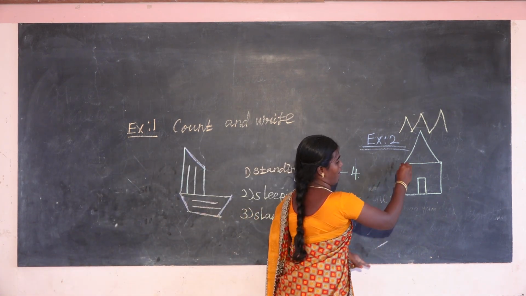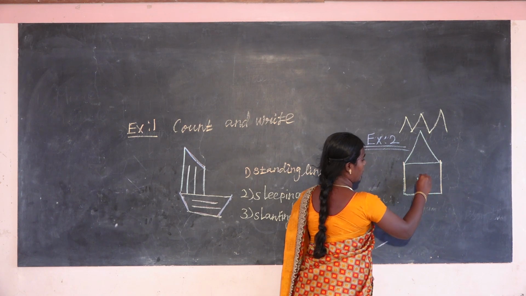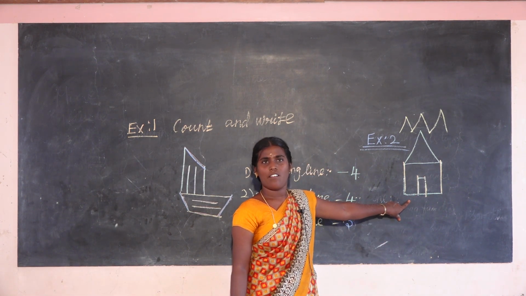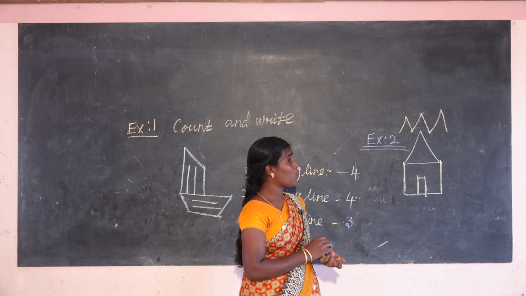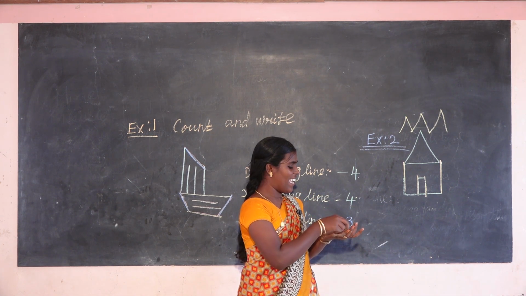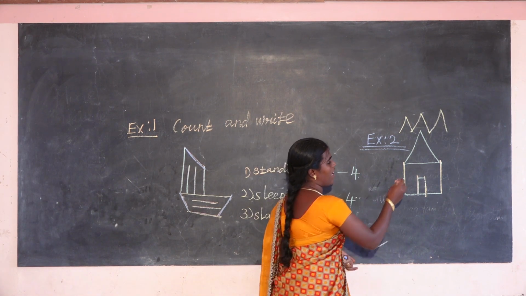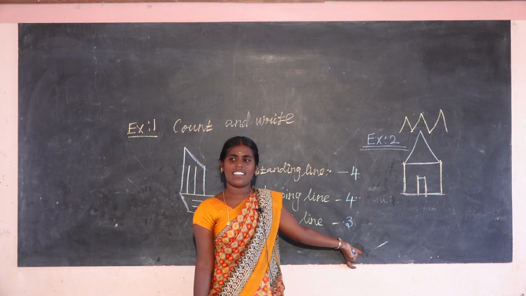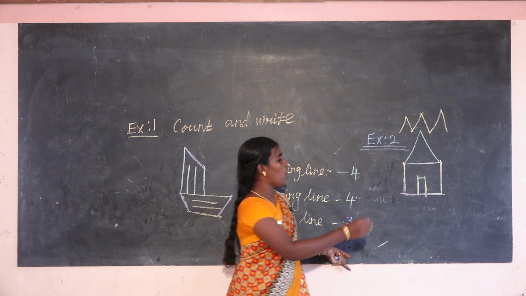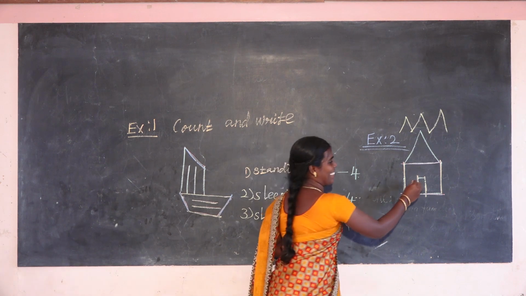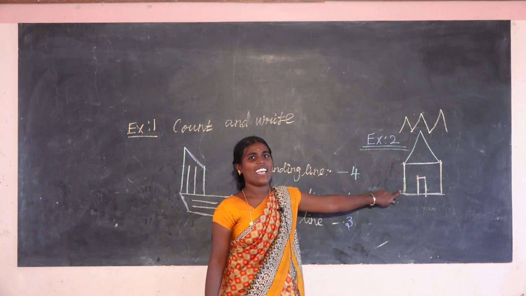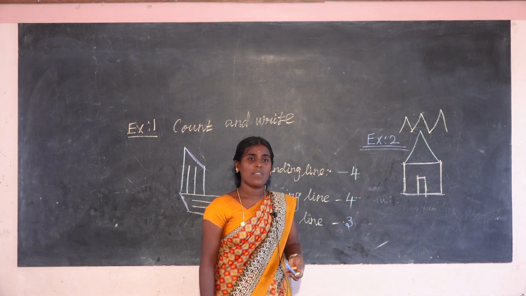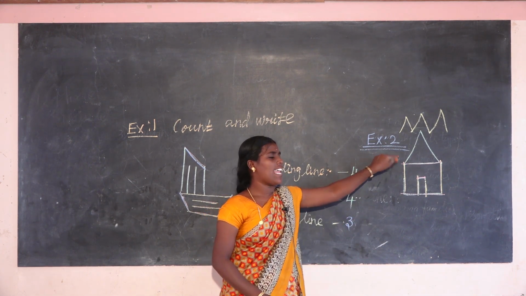Standing lines are 1, 2, 3, 4. 4. Next is the sleeping line. How many sleeping lines? 1, 2. 2. Yes, correct. The next one is the slanting line.